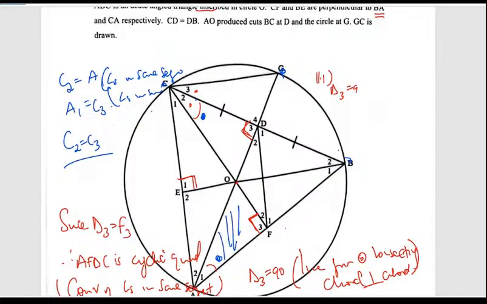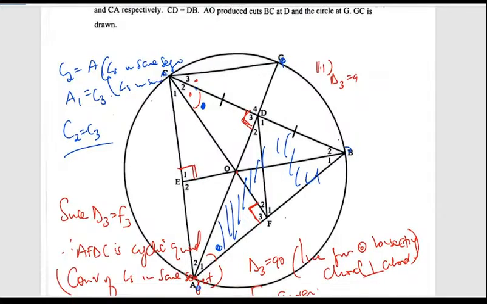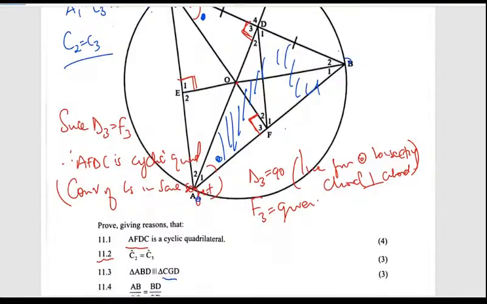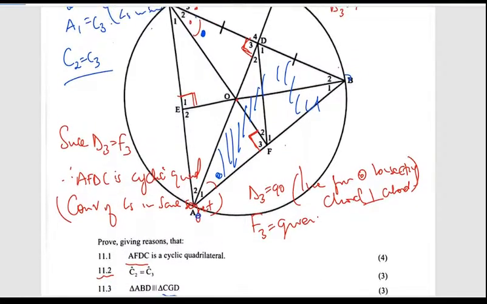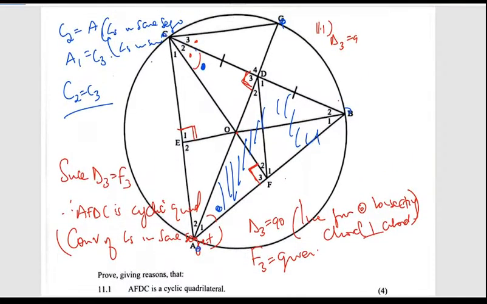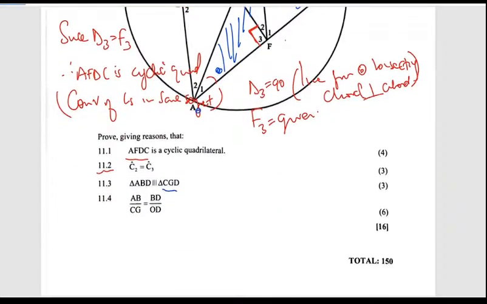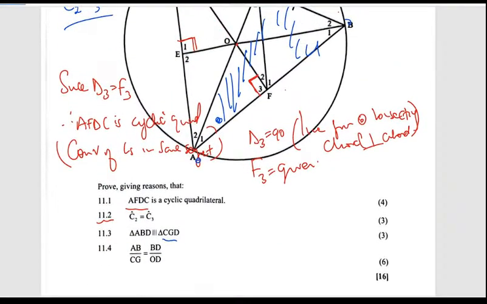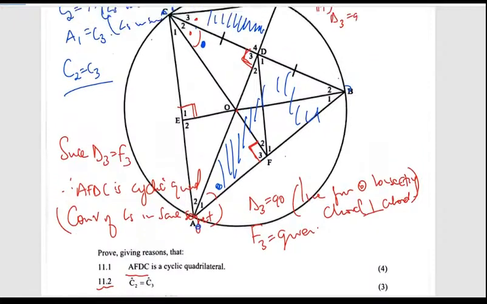ABD, this one is similar to CGD. To CGD. Similar to that. Okay, so let's highlight what we see from the two triangles. Let me just put it in.